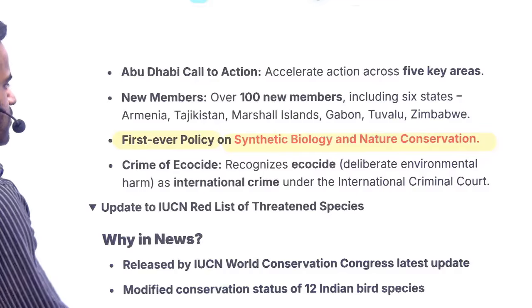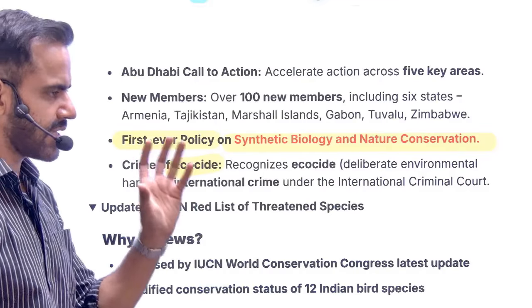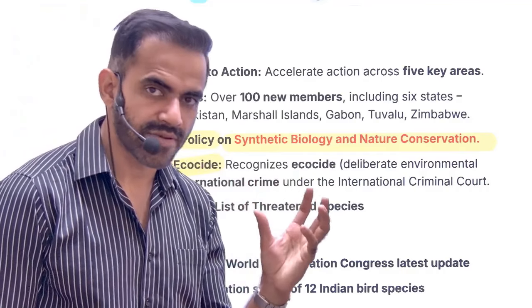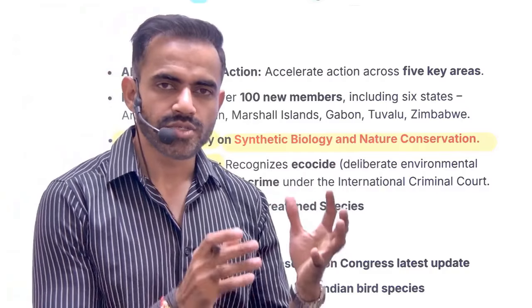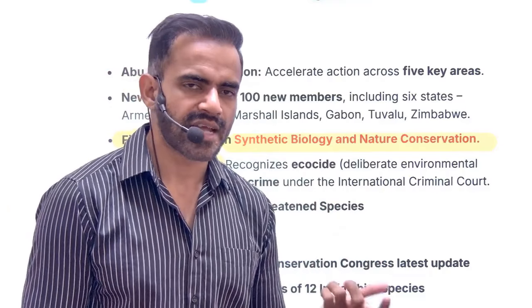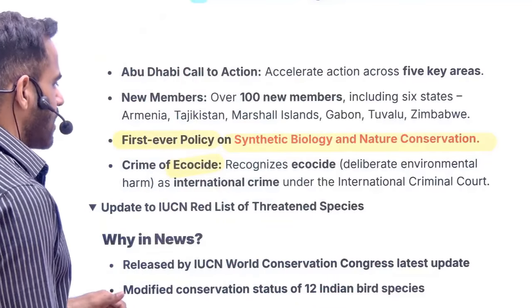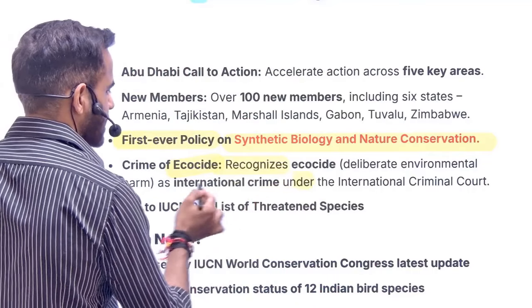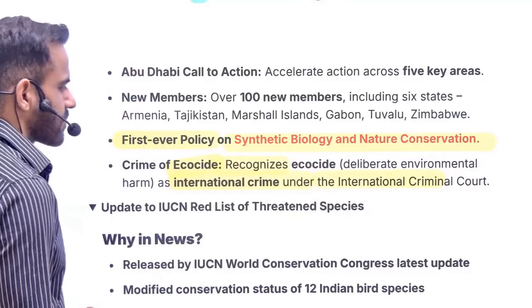And it also emphasized ecocide. Ecocide basically means eco plus cide, and eco simply means environment, cide basically means killing. So deliberate damage to the environment, that is referred to as ecocide, and that has been recognized as a crime against ICC, International Criminal Court.